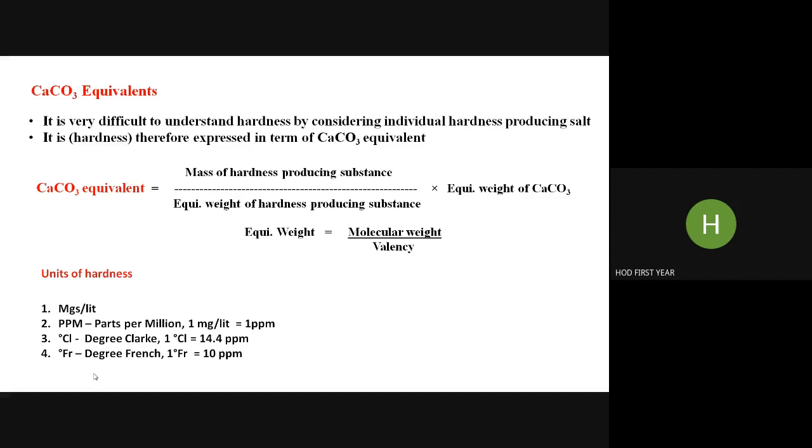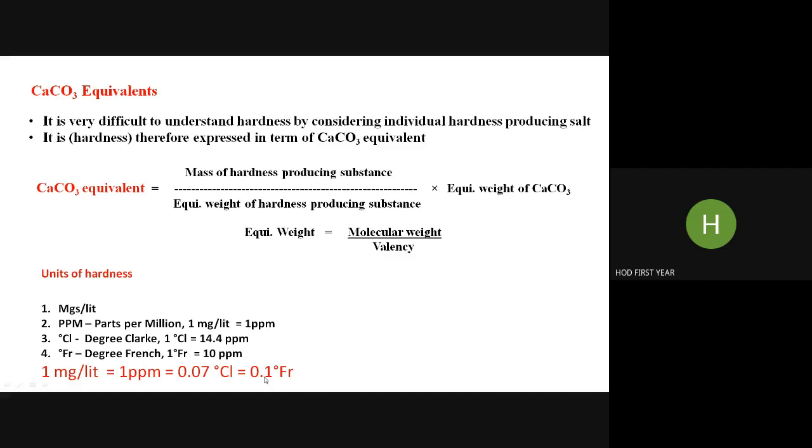So I will give you a one line statement which correlates all together. If hardness is 1 milligram per liter, we can say it is 1 ppm hardness, and that is equal to 0.07 degree Clark. How is it calculated? Because 1 degree Clark is 14.4 ppm, so 1 ppm will be 1 divided by 14.4, and that is 0.07 degree.